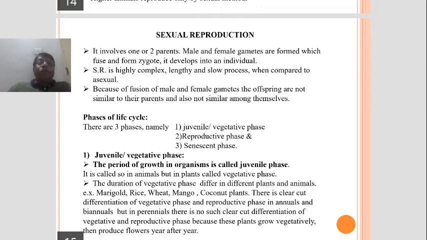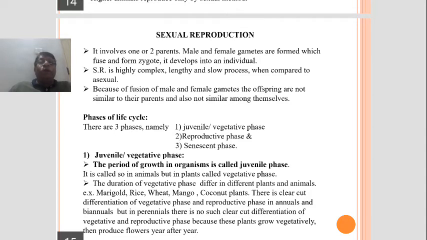Another important point. During sexual reproduction, when the fusion of male and female gametes takes place, the offspring formed are not identical. They are not similar to their parents. They won't resemble the parent.